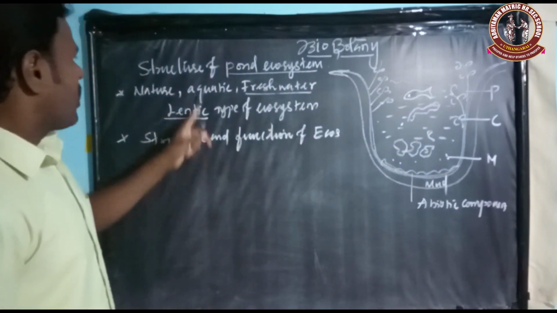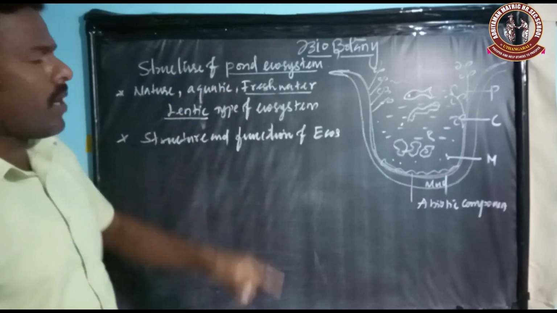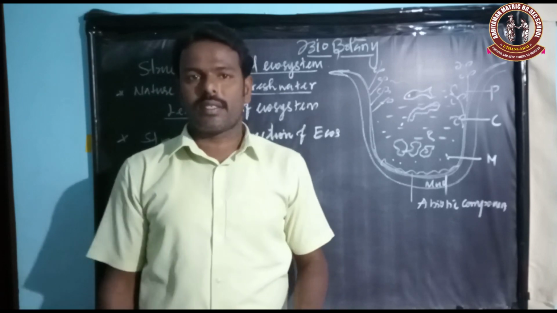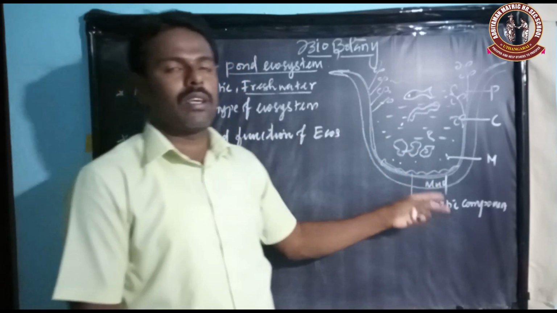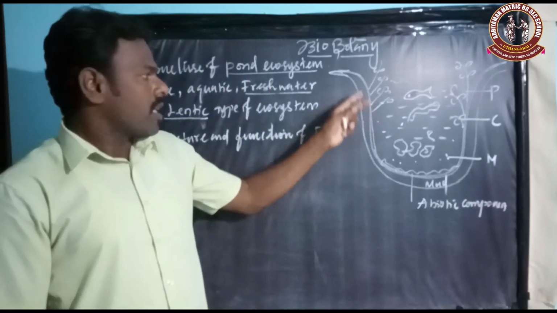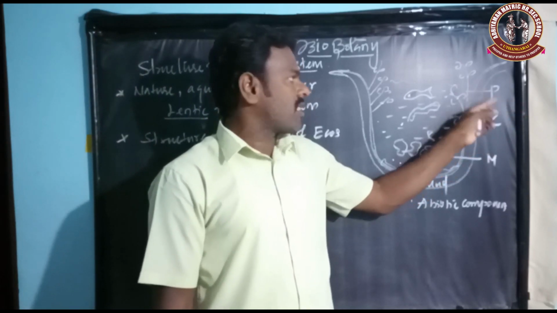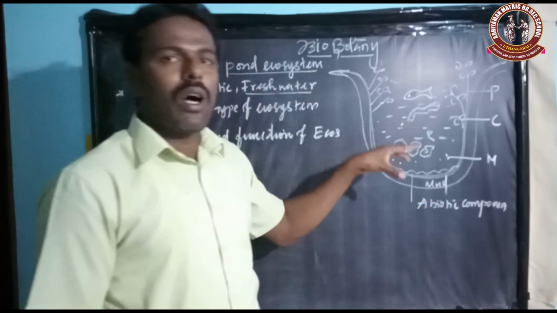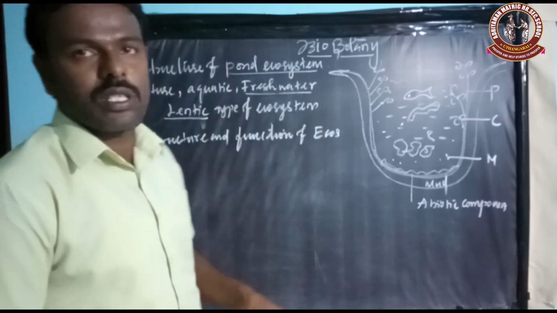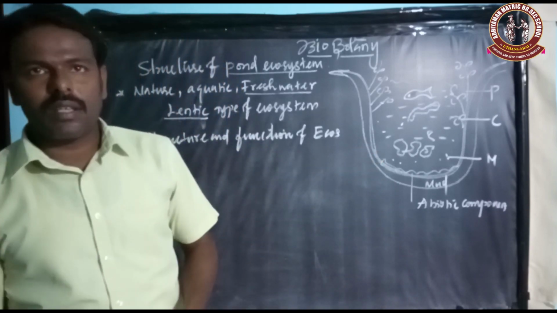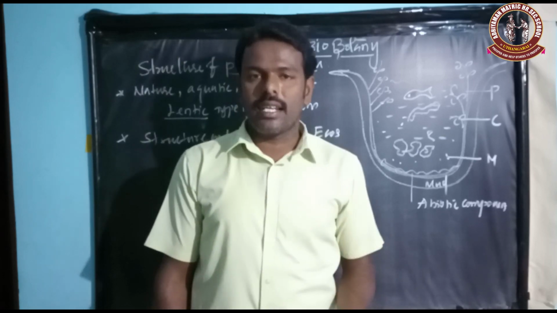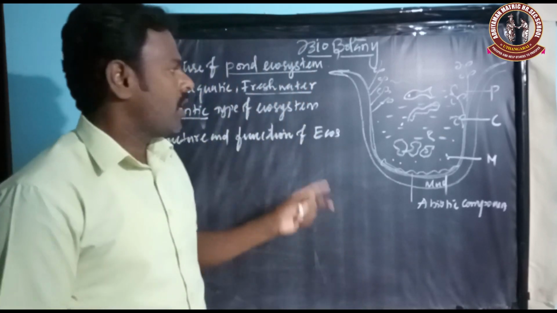Next, the structure of pond ecosystem. Different kinds of organisms originate there. At the base or bottom region of the pond ecosystem, microorganisms originate. On the surface of the land, plants originate, and inside the water there are different kinds of animals that are part of the pond ecosystem. Then the pond ecosystem is a self-sustaining and self-regulating ecosystem.